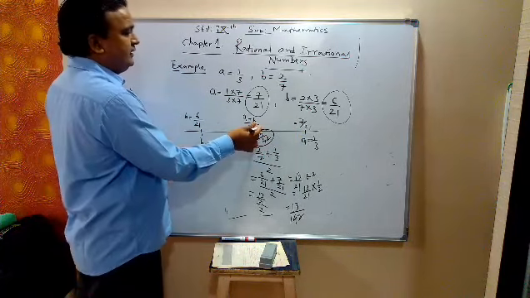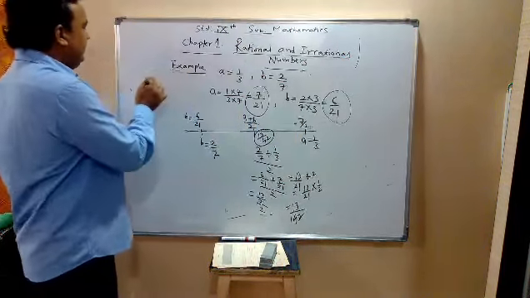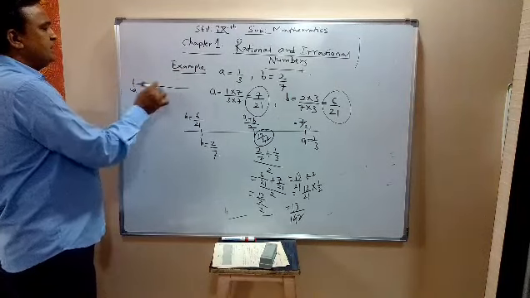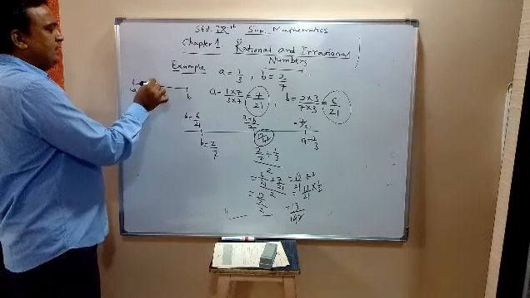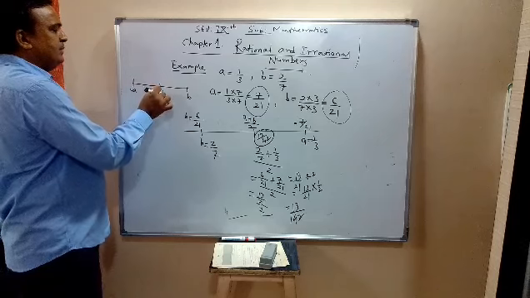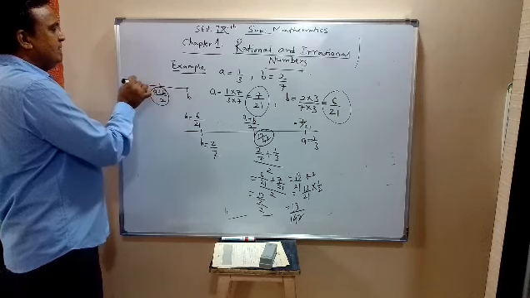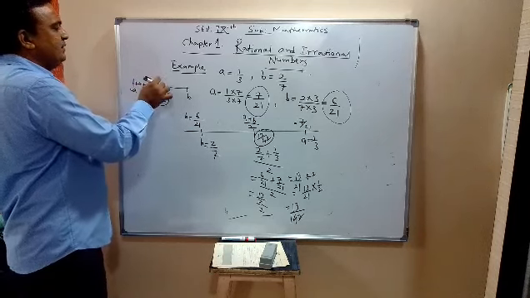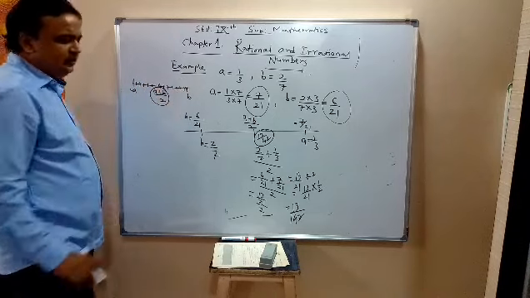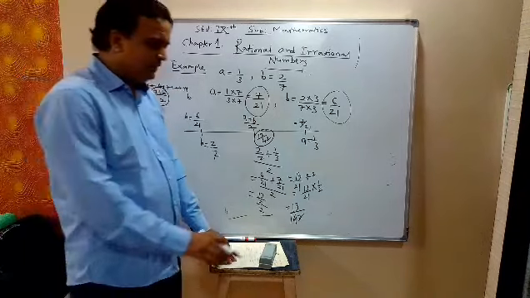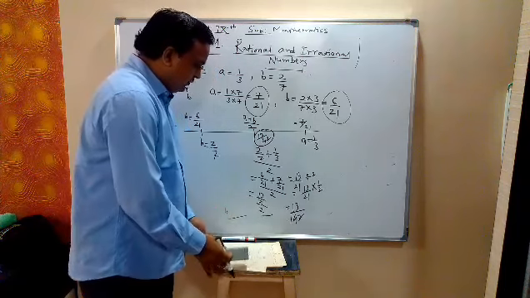So if A and B are two rational numbers, then by taking the arithmetic mean (A plus B) by 2, we can insert as many rational numbers as we like between them. There are infinitely many rational numbers between two rational numbers.